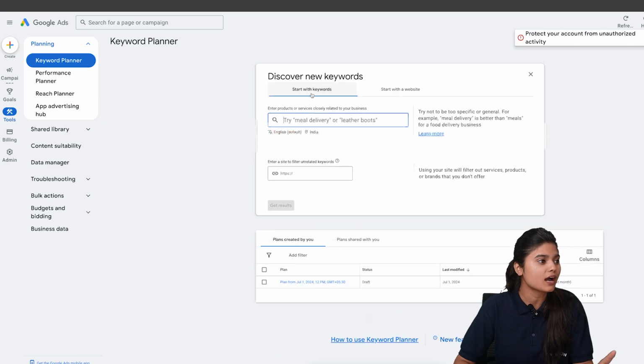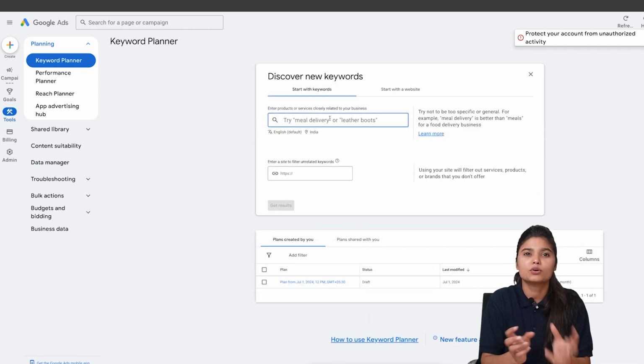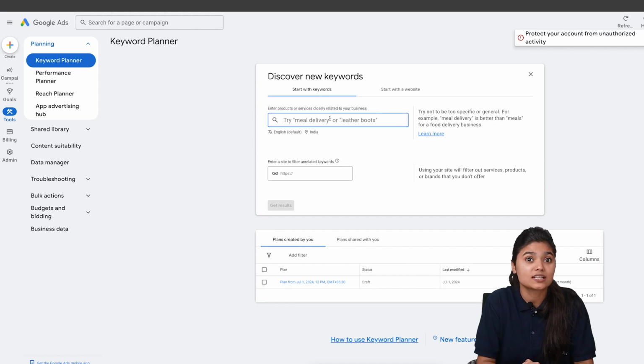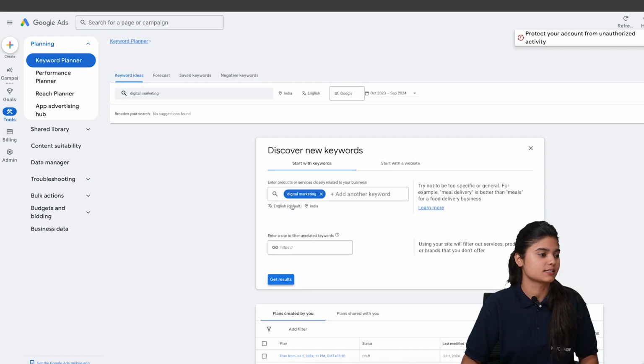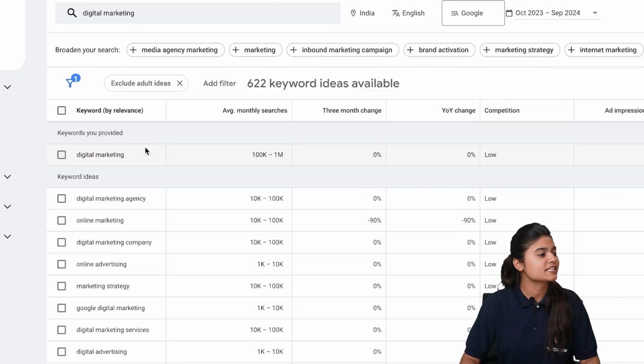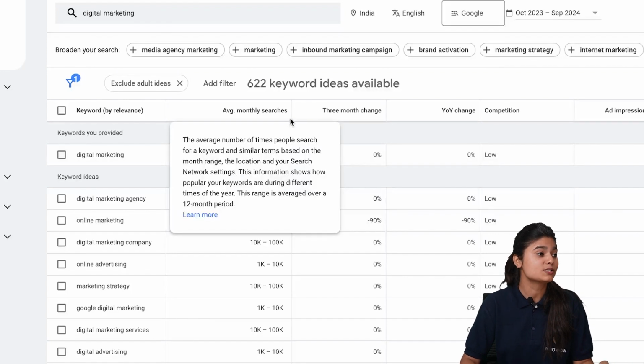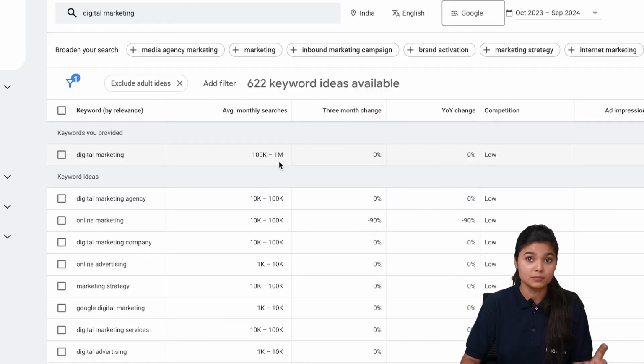Today we are going to start with keywords. We are going to write one or two keywords here and see what comes. Here I am writing "digital marketing" and getting the result. We have the keyword digital marketing, which shows average monthly searches of 1 million.